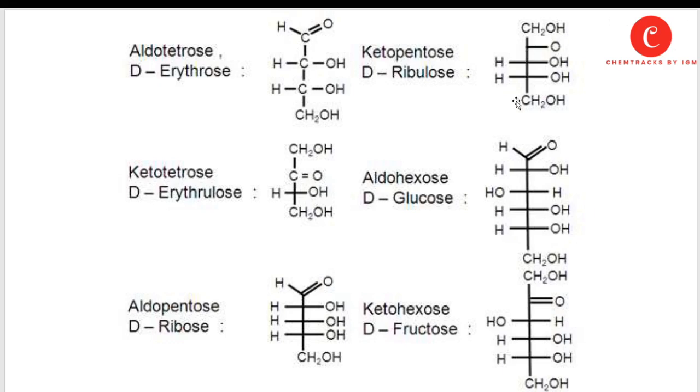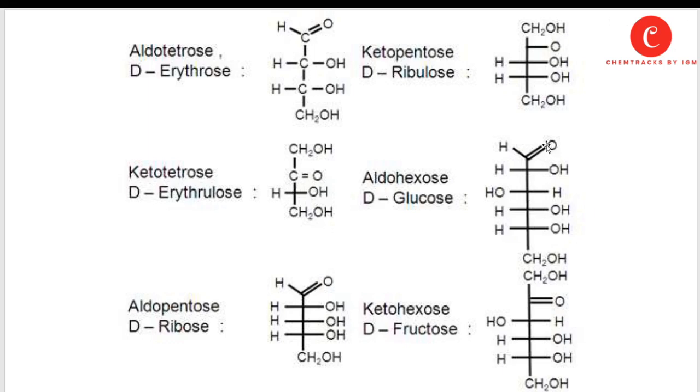It contains five carbons, but the carbonyl group is present in the middle of the carbon chain, while erythrulose contains four carbon atoms in the backbone and the carbonyl group is present in the center, so it is ketose.